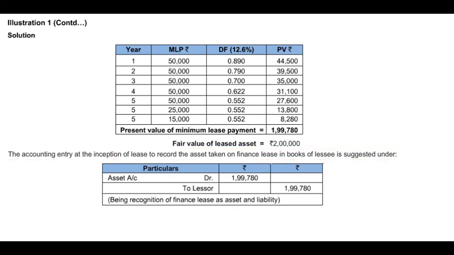the asset and crediting the lessor. So the entry will be asset account debit to lessor account rupees 199,780, being recognition of the finance lease as an asset and as a liability. So when we record asset account debit, that means the asset is recorded, and when we credit lessor's account, that means a liability is recorded.